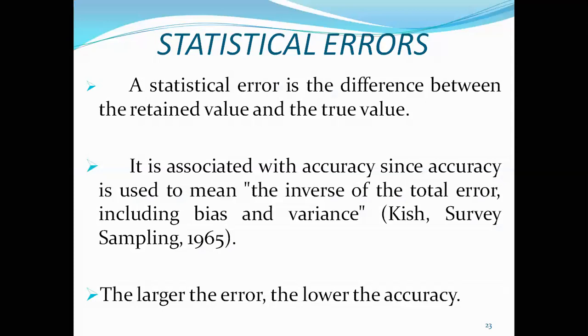No statistical errors. What is a statistical error? First of all, we have to know what a statistic is. In previous lessons, we have seen that data collection methods will be different. The census method, or population method, is there, and secondly the sample method is there. If you calculate measures of central tendency for the entire population, that is known as a parameter. The entire population's characteristic is known as a parameter, whereas a sample's characteristic is known as a statistic.